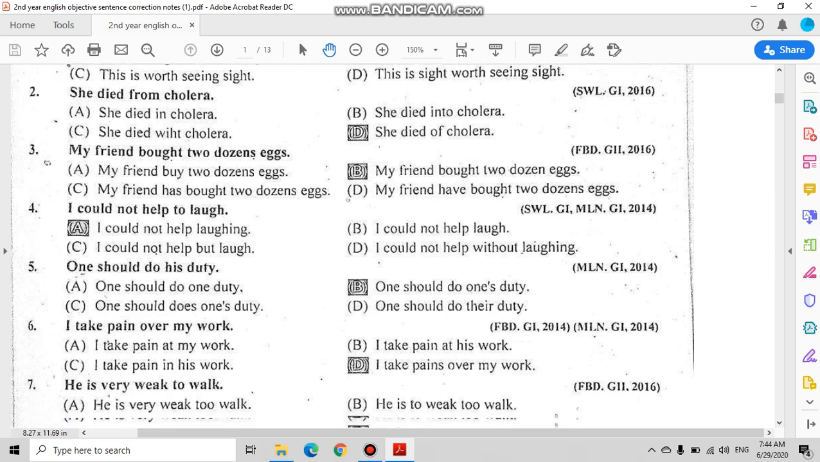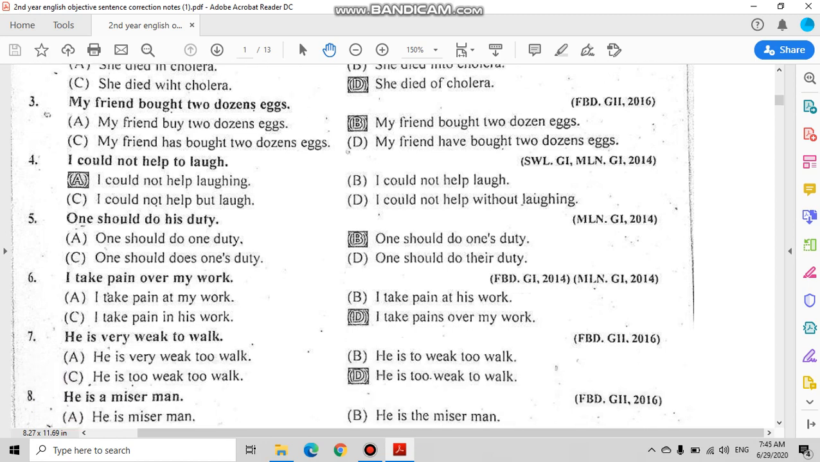Number 5, one should do his duty. Now here in this sentence we are using one as the subject of the verb and we are using his as the adjective for one. The same adjective should be used as the subject of the sentence and the subject is one, so the possessive adjective cannot be his. One should do one duty is not correct because one duty means one or single duty, and here we are talking about the person who is one.